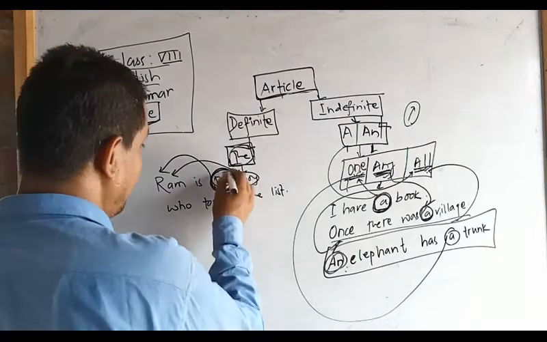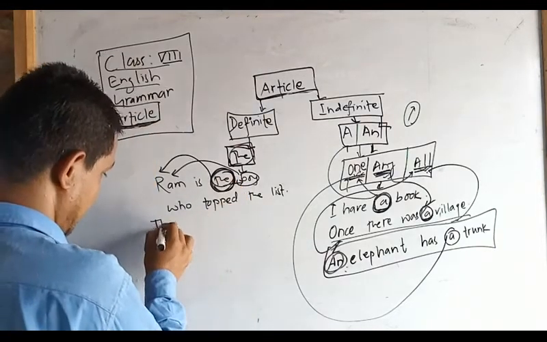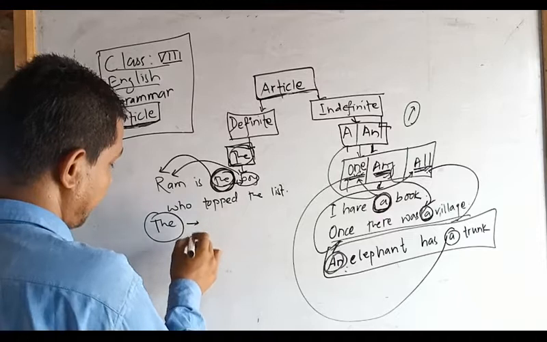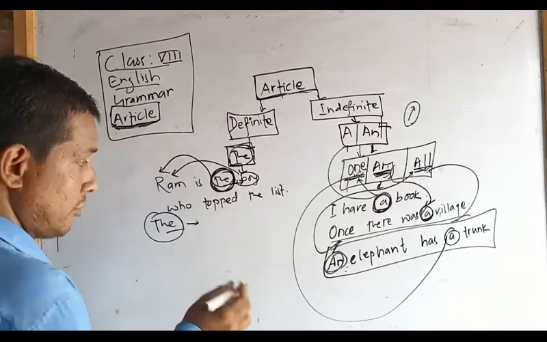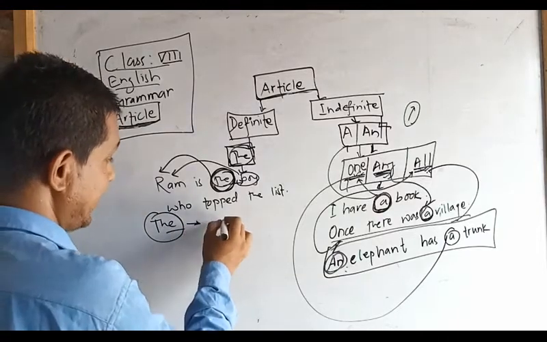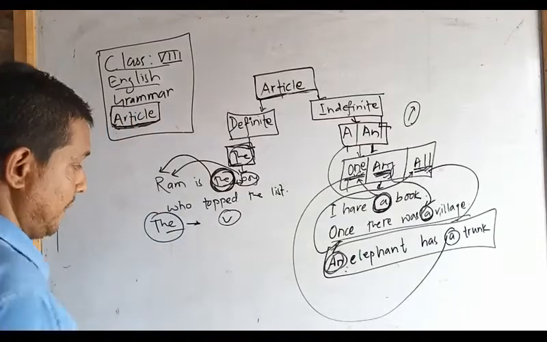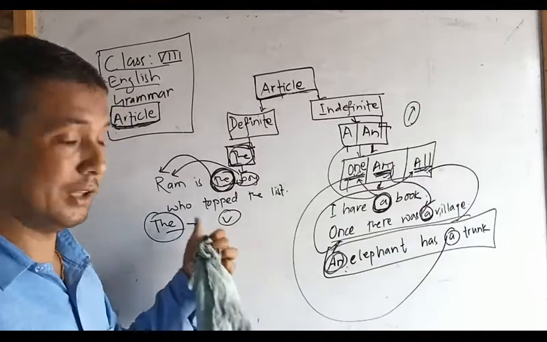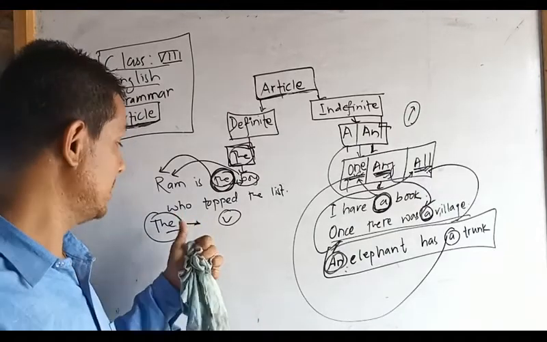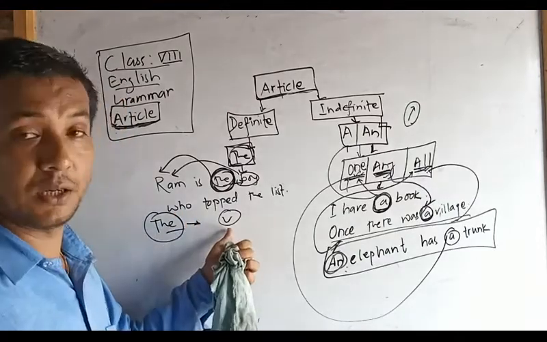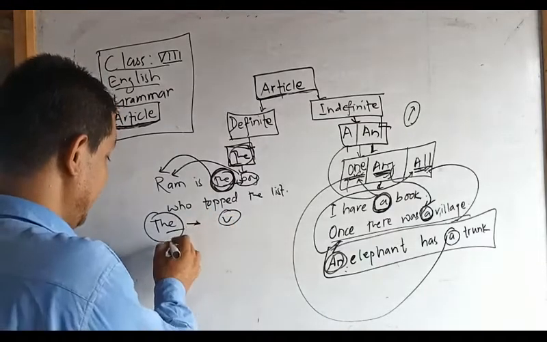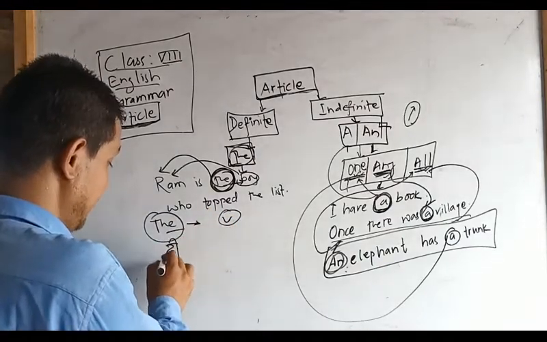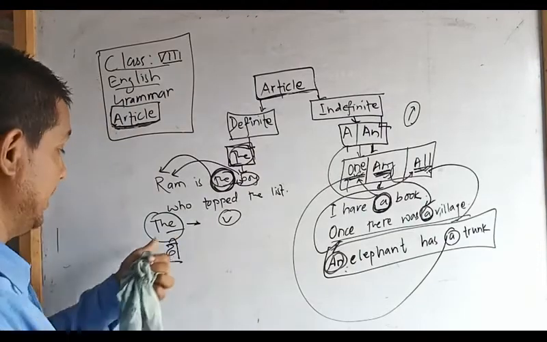Remember how to pronounce the. Generally, the is used before a noun. If the initial sound or letter of the noun is a vowel, then it is pronounced thee.